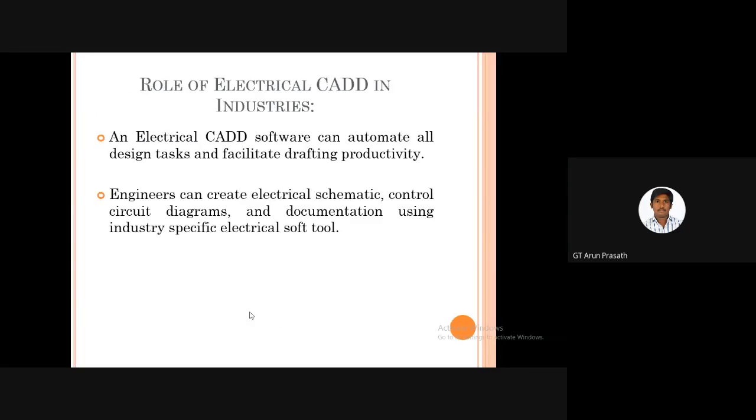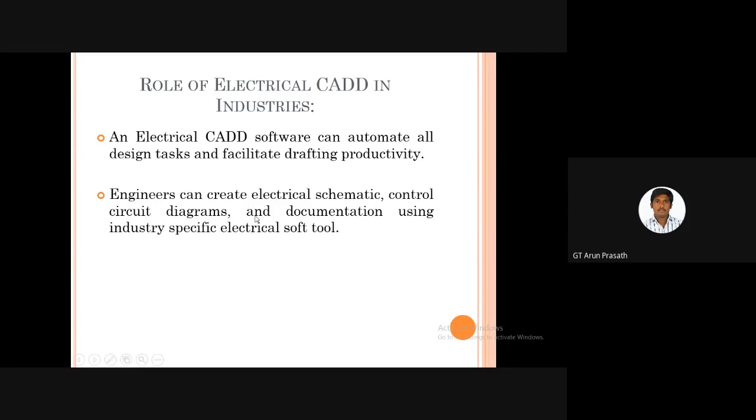Next, the role of electrical CAD in industries. This is the main slide for this particular webinar, where we use electrical CAD in industries. Electrical CAD software can automate design tasks and improve drafting productivity. Engineers can create electrical schematics, control circuit diagrams, and documentation using industry-specific electrical software tools.